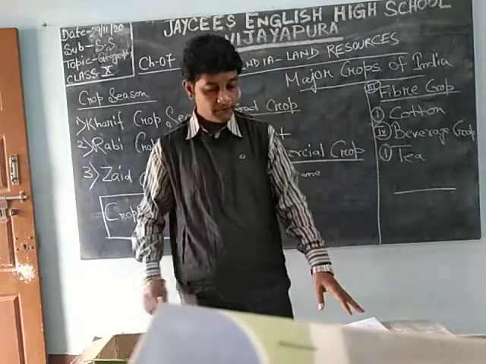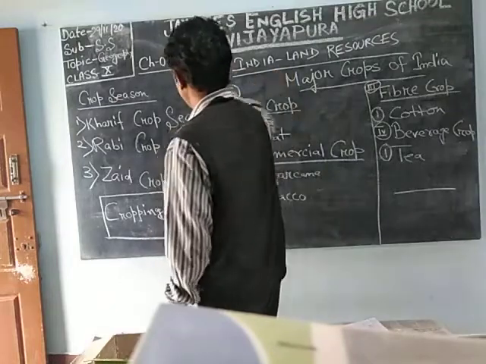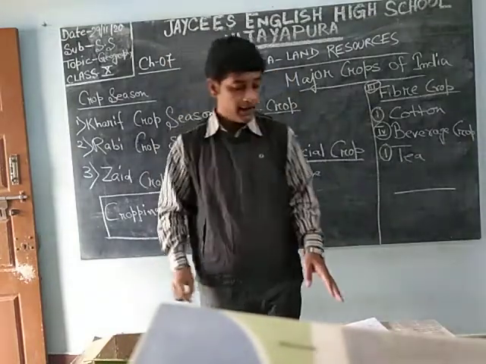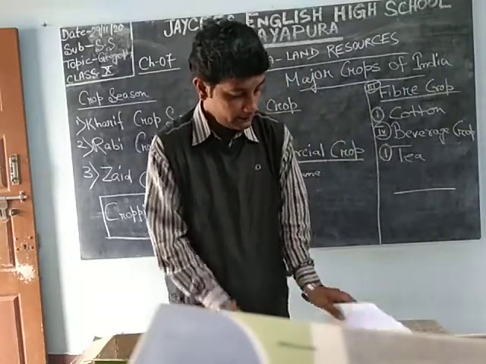As of now we are in the social science geography part and we are in the 7th chapter, that is India land resources. As of now what we have done